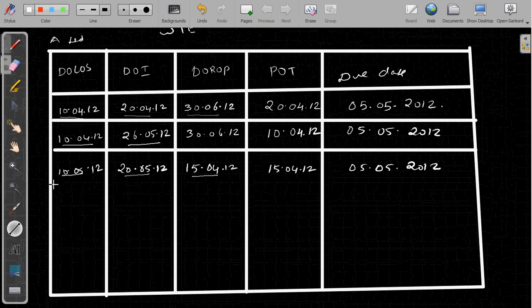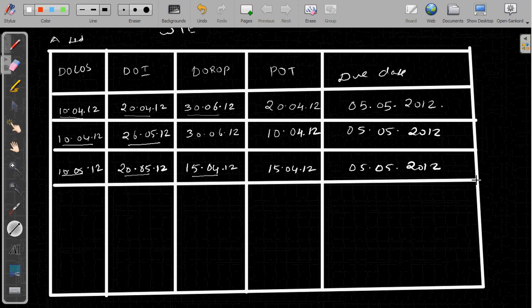We'll take another example also. Date of completion of service is 10th April 2012. Date of invoice is 26th May 2012. And date of receipt of payment is 5th May 2012. On which date this shall be subject to tax?